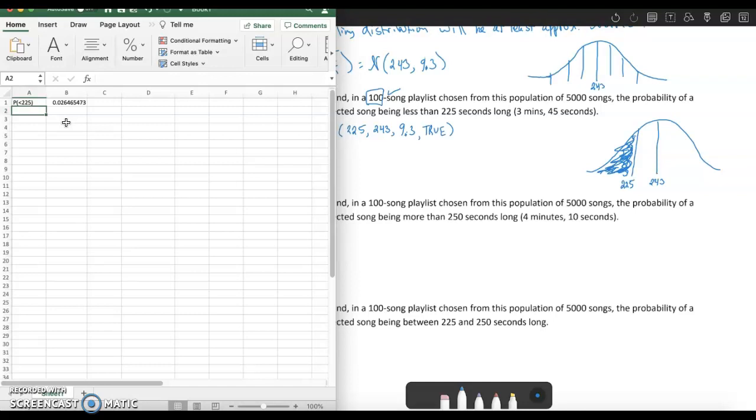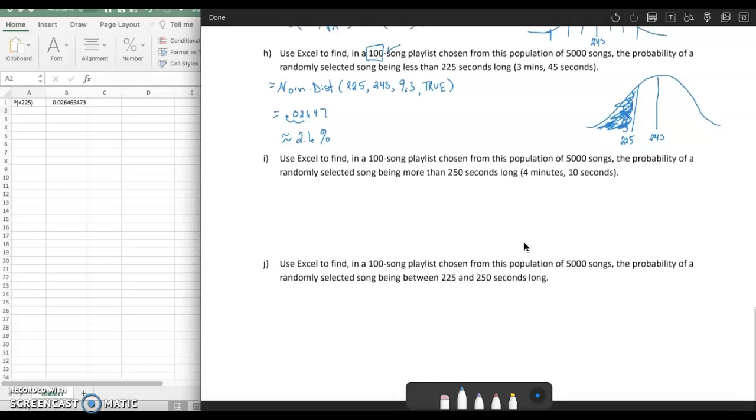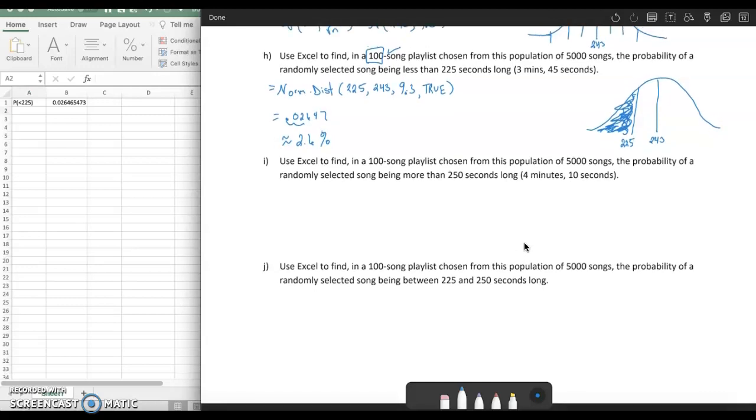So there's only about a 2.6% probability that if you pick a random song out of your 100 song playlist, it will be shorter than 225 seconds. Use Excel to find, in this 100 song playlist, if you choose a song from it, the probability that a randomly selected song is more than 250 seconds long, which is 4 minutes and 10 seconds.